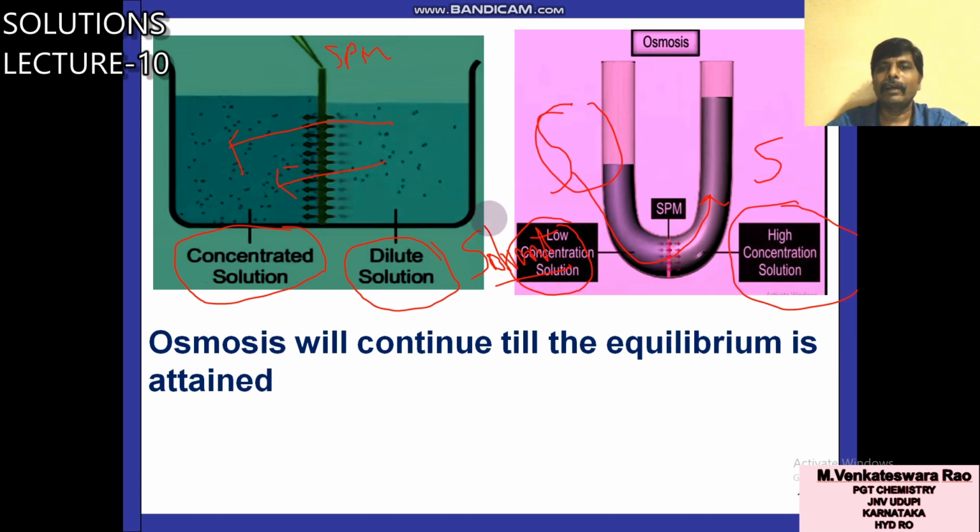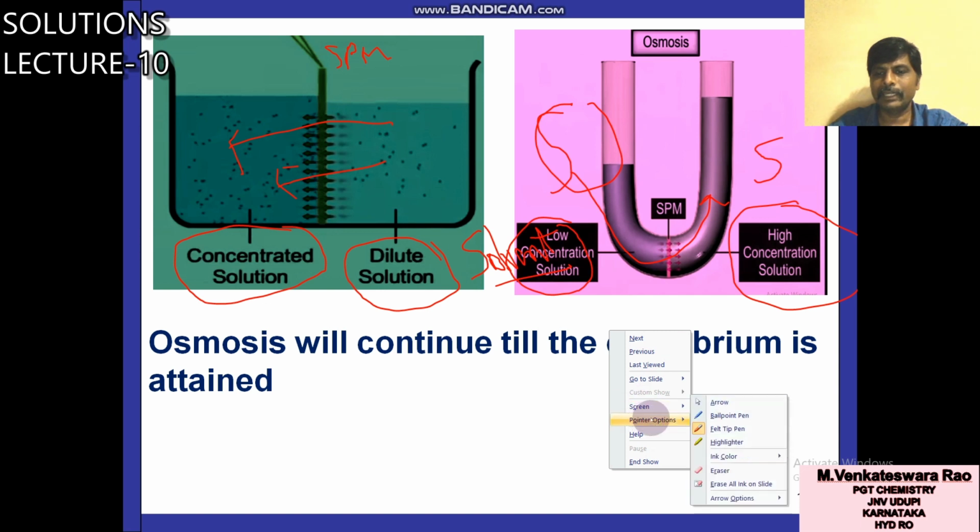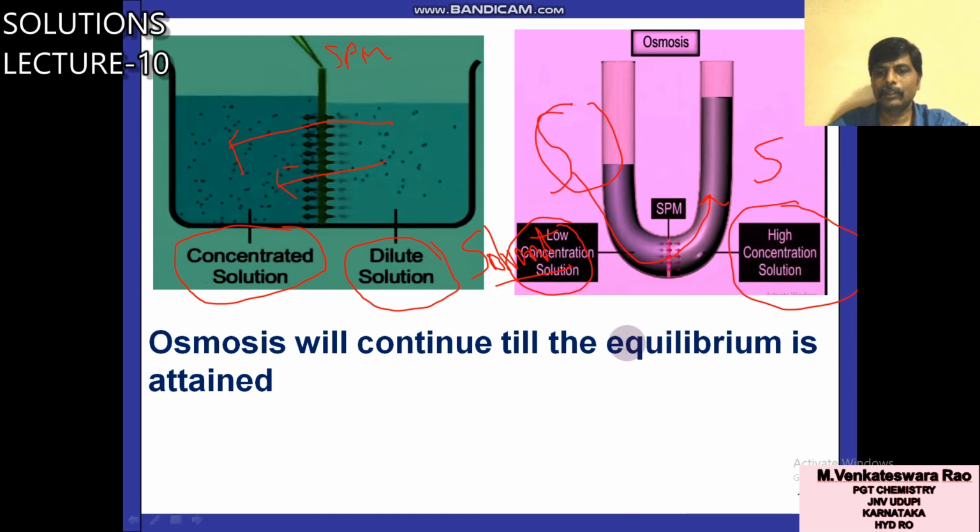Up to when will it flow? It is a spontaneous flow. How long? Up to getting equilibrium. That is important here. Till the equilibrium is established, this flow will take place. Because I told you, on this side the solvent number is more, on this side the solvent number is less.